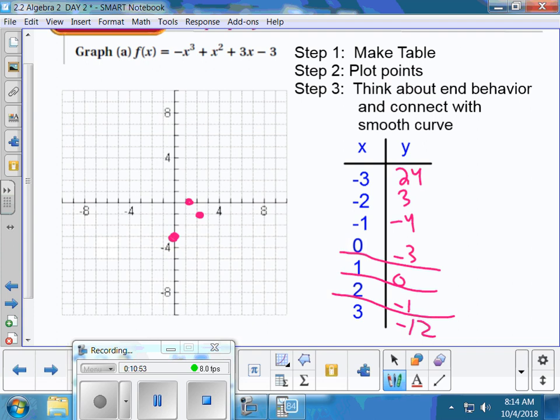-1, -4 would be down here. And -2, 3 would be up here. All right, so I'm going to try to connect with a smooth curve best I can, making it a negative snake. Is this about what you're seeing?